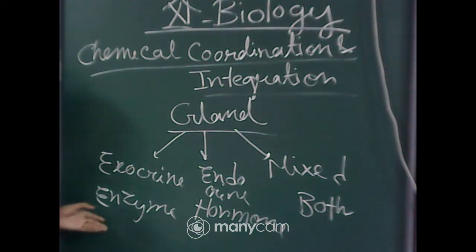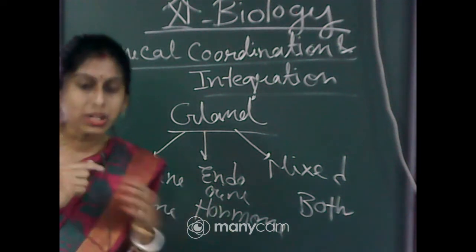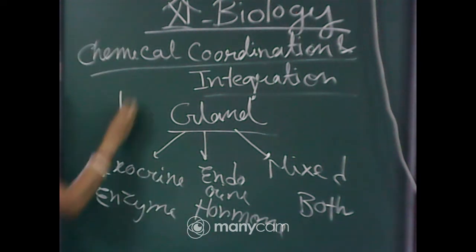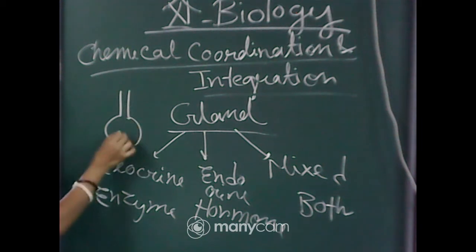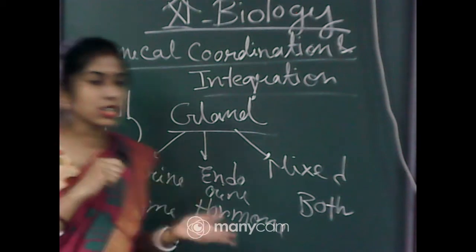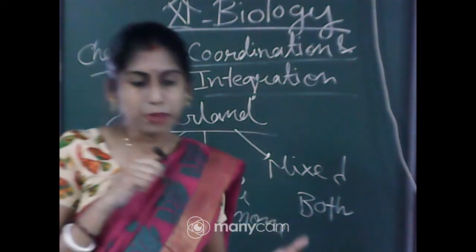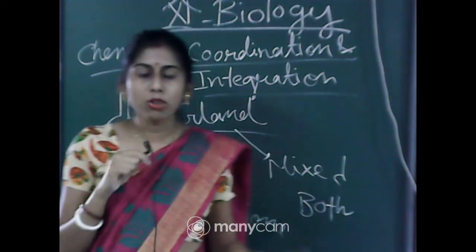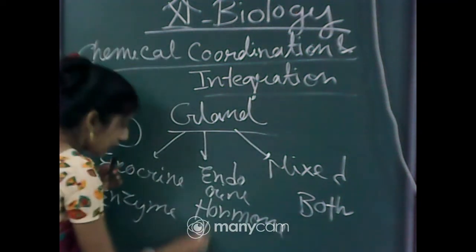From the exocrine gland enzymes will be released, and enzymes can be released through a duct. A mass of cells is there and their secretion will be released into the duct, and through the duct it will reach the target place. But in the case of hormones it is a ductless gland.